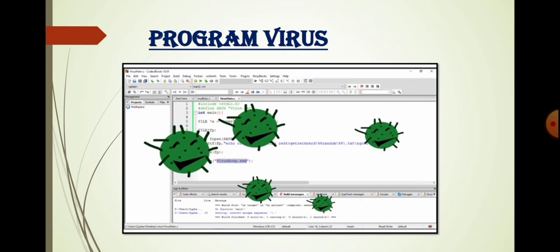Next, program virus. A program virus infects the executable program files. It can only spread if you run the specific program that has been infected. For example, if you have an xyz.exe file on your desktop which contains a virus and you click on it, it will infect your computer. Once active, the virus will make copies of itself and will infect the other programs on the computer.